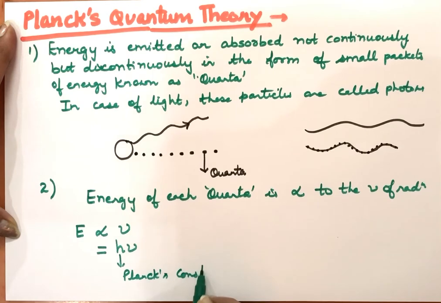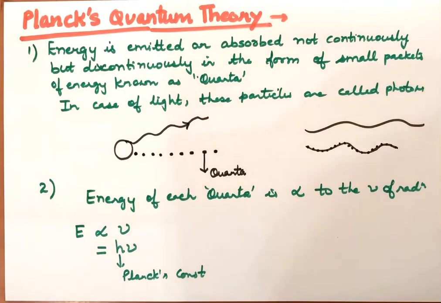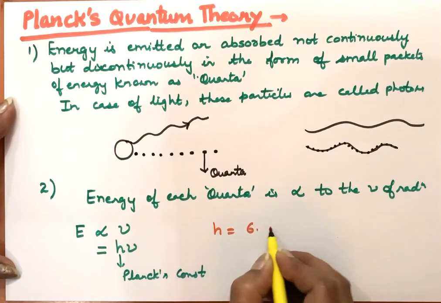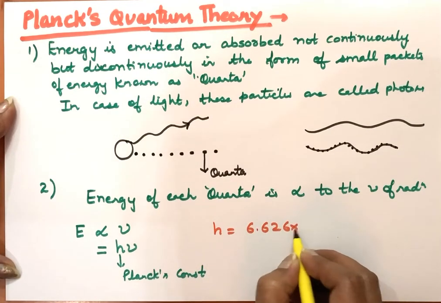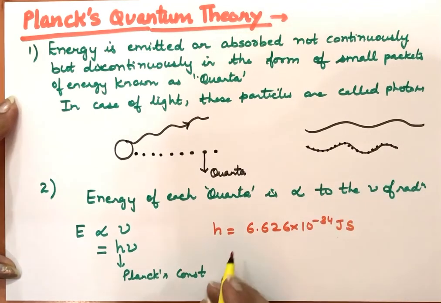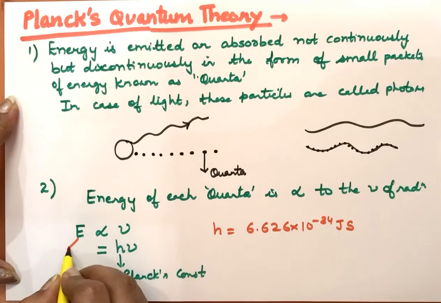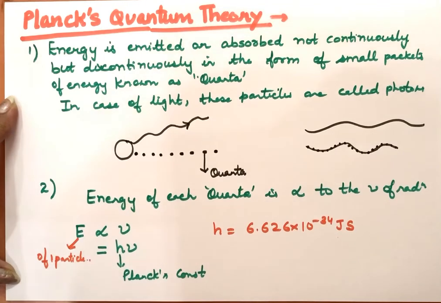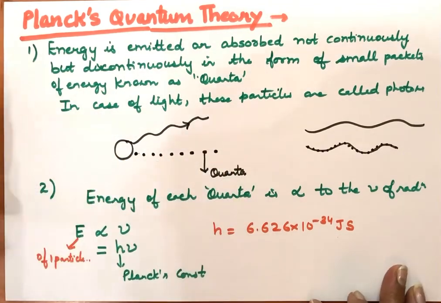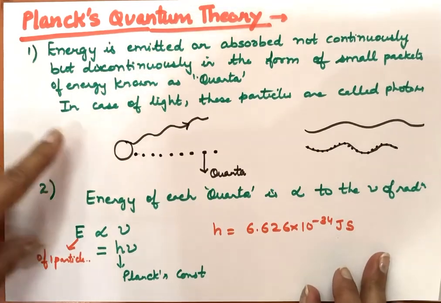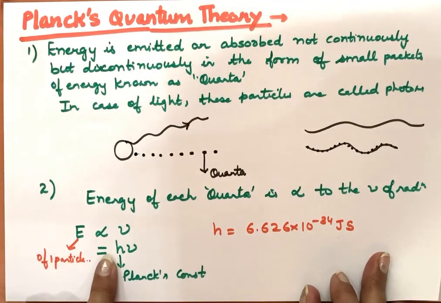Planck's constant. And value of this constant is h is equal to 6.626 into 10 raised to power minus 34 joule second. And remember, this is the energy of one particle, of one quanta. But a substance emits so many quanta, so how much is the total energy emitted or absorbed? For that, we multiply this energy with the number of particles emitted.